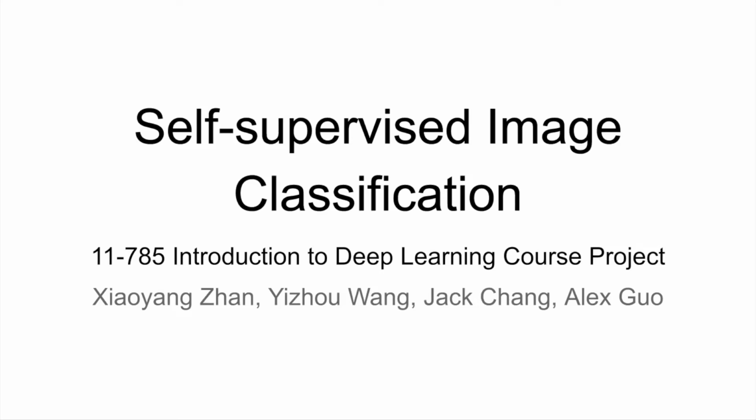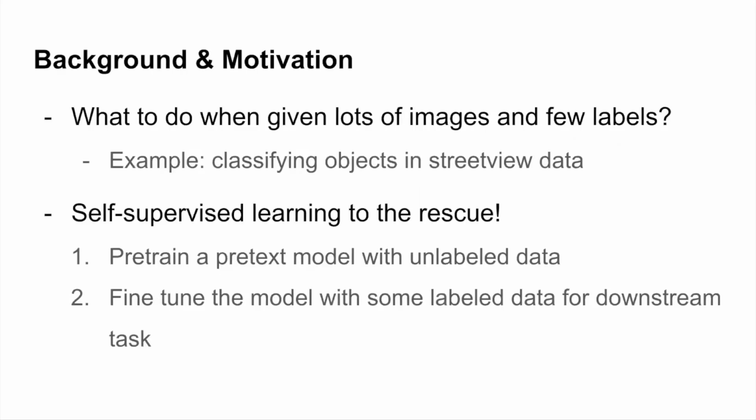Hello everyone, our project is on self-supervised image classification. The problem we are trying to solve is how to train a good deep learning model with a lot of images, but only a few of them having human annotated labels.